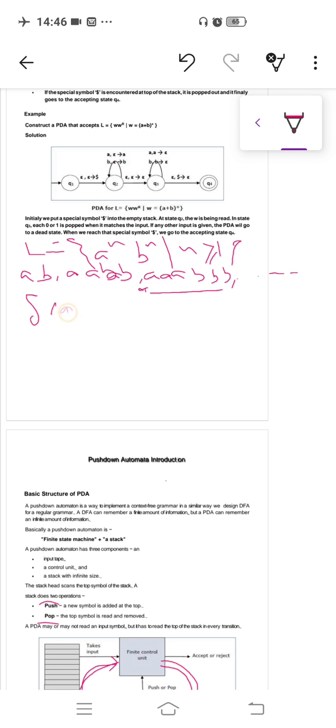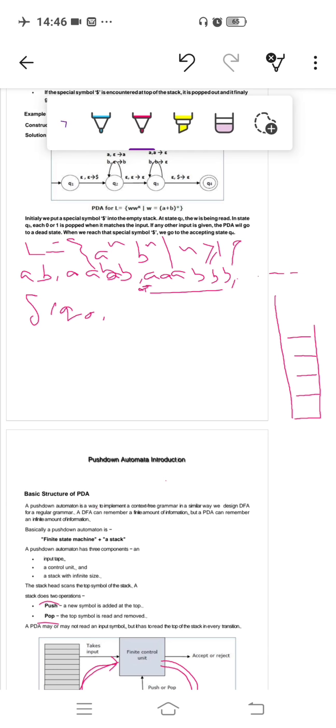Let the initial state be Q0. Our input is A. This is your current input. So Q0, input is A. Now what is the stack top? Initially the stack top is I, in some books Z0 also.